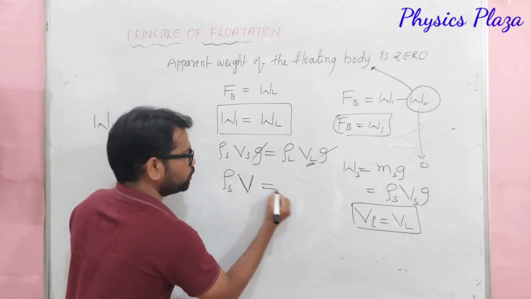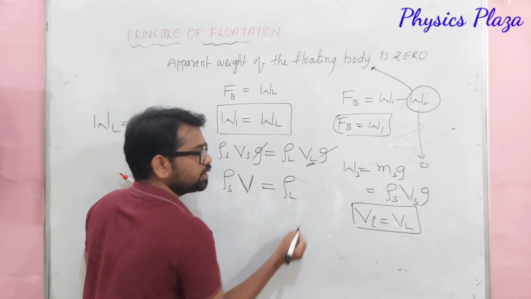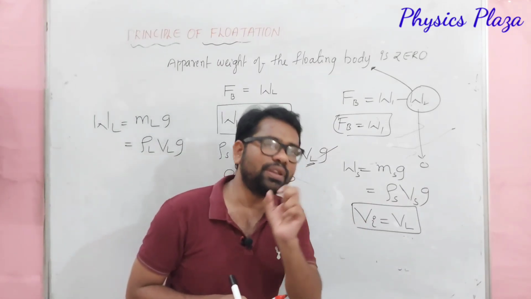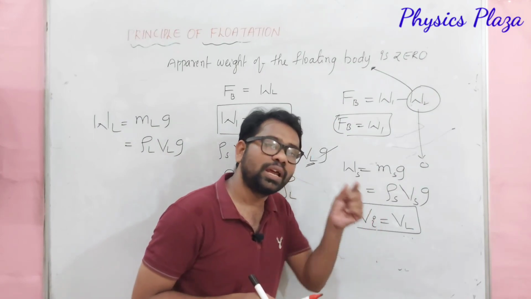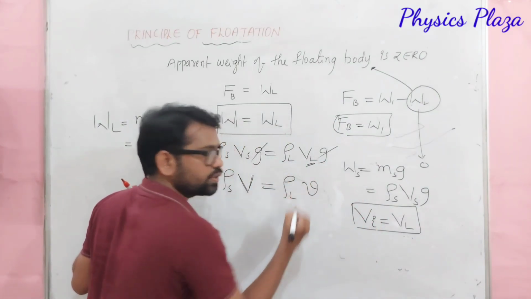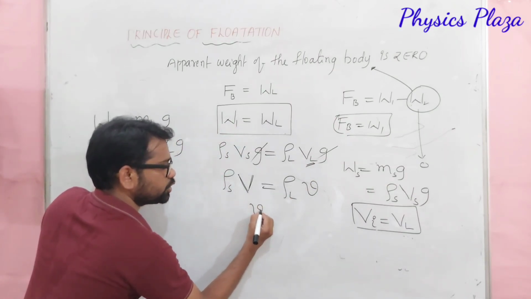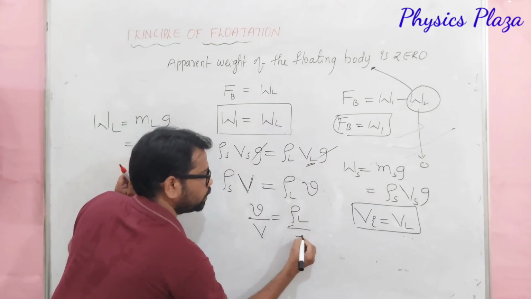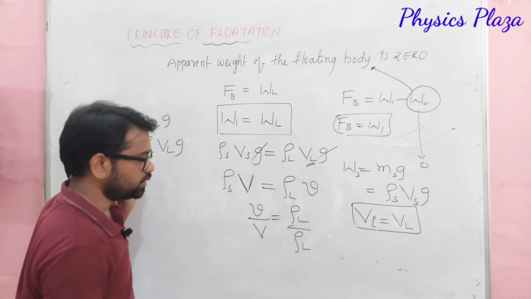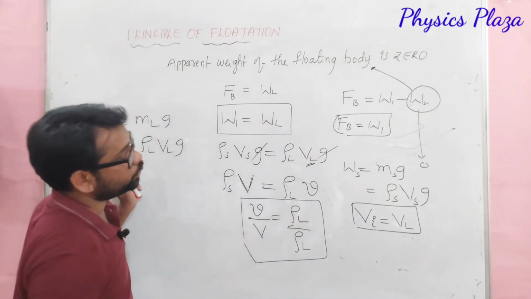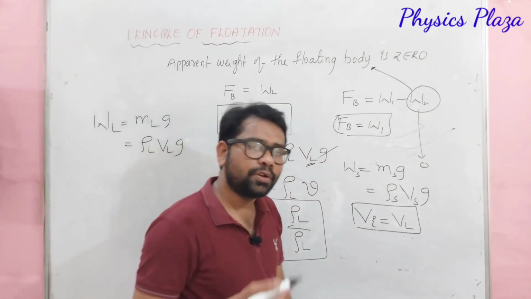So, rho S capital V is equal to density of liquid and the volume of the immersed part. So we will use a small v. What does small v represent, children? The volume of the immersed part of the solid. So from this we can write small v by capital V is equal to rho L by rho S. So this is the volume fraction. Children, it's a very important relation. With this only we are now going to solve a few numericals.